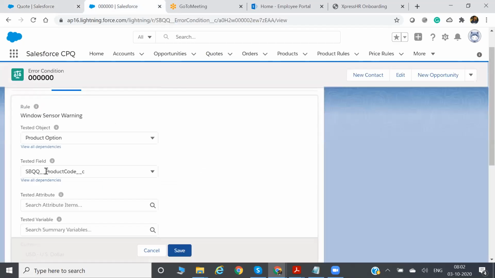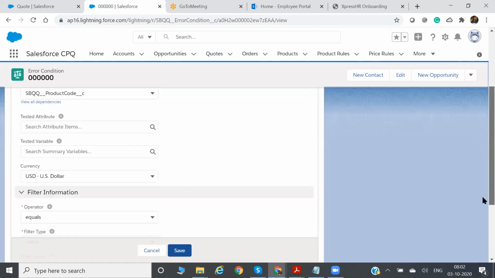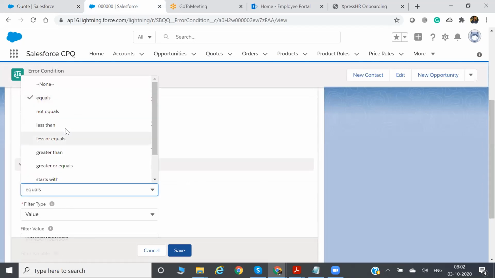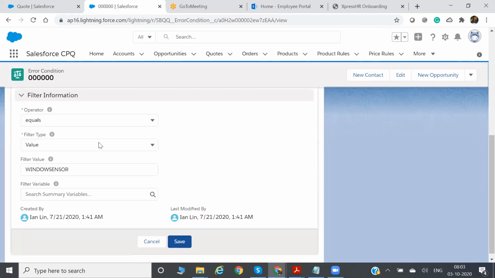So you have given the API name. Always on the field level, you should give the API name. So product code. Now use the operator field. Operator: equals, not equals, less than, and so on. So here your condition is my product code equals Windows sensor. That's why you defined operator as equals and filter value as window sensor.